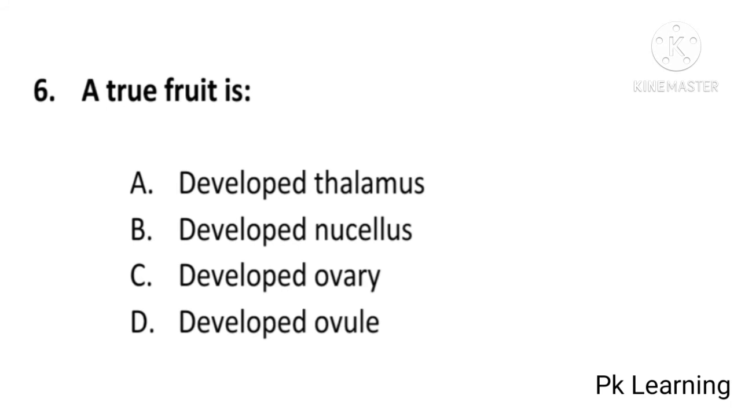A true fruit is developed from thalamus, developed from nucellus, developed from ovary or developed from ovule. And answer is C, developed from ovary. A true fruit is developed from ovary. C is correct option. And next question is,